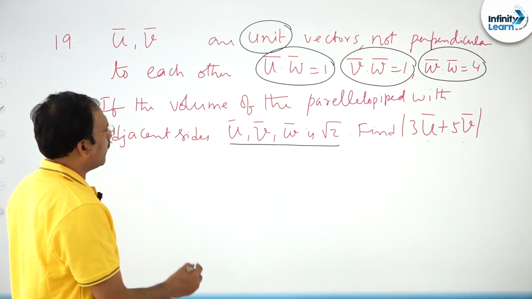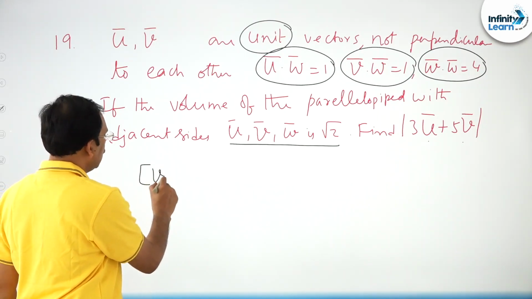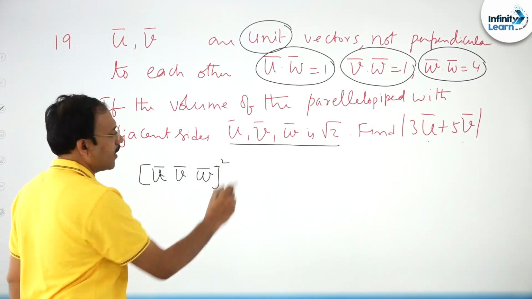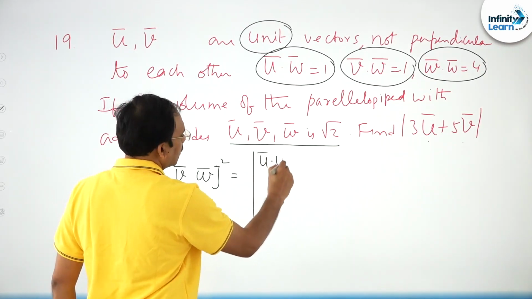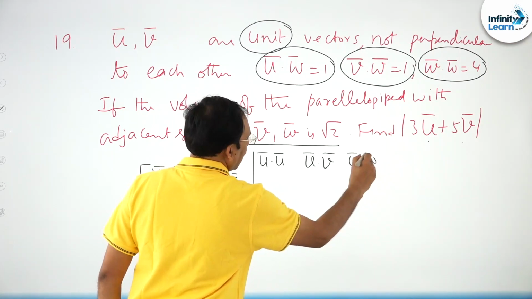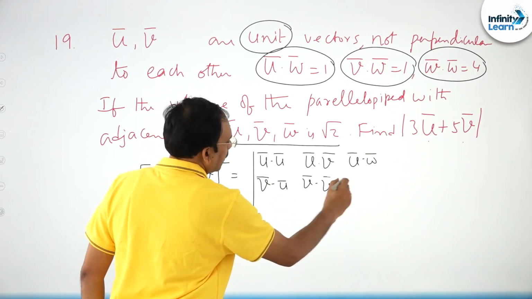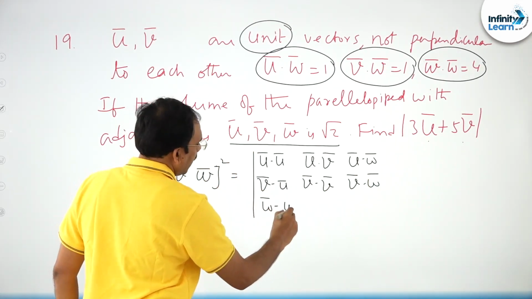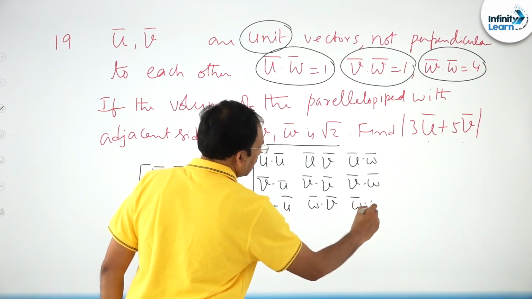The volume of the parallelepiped is root 2, in the sense, let us consider box u bar, v bar, w bar, box square. You see, this can be written as the determinant: u bar dot u bar, u bar dot v bar, u bar dot w bar; similarly v bar dot u bar, v bar dot v bar, v bar dot w bar; w bar dot u bar, w bar dot v bar, w bar dot w bar.